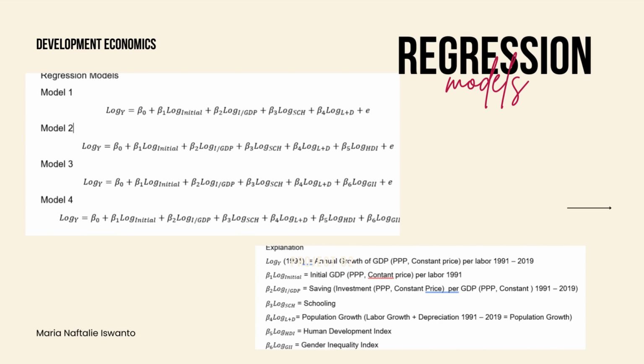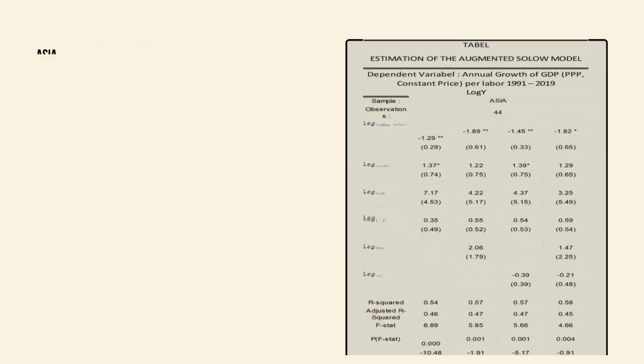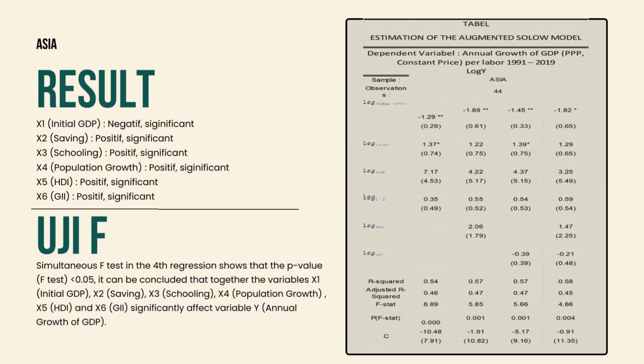To achieve the research objective, which is to analyze the Human Development Index and the Gender Inequality Index in their role in increasing GDP growth, the ordinary least squares model method is used. In addition, there are other control variables to identify the role of HDI and GII on economic growth, namely initial GDP, savings, secondary school, and population growth. This shows a negative relationship between annual growth of GDP and initial GDP, as well as a positive relationship between the variable annual growth of GDP with savings, schooling, population growth, Human Development Index, and Gender Inequality Index.